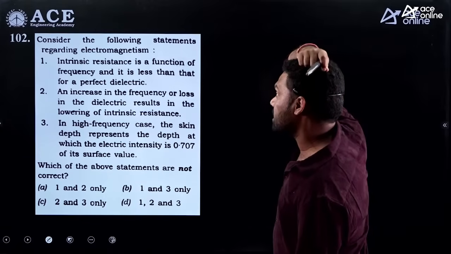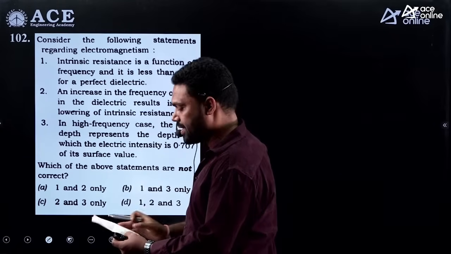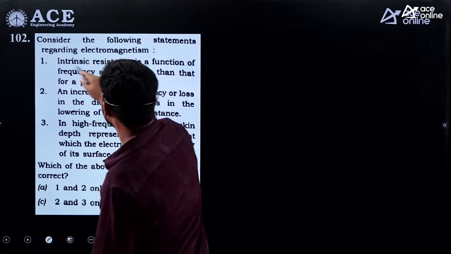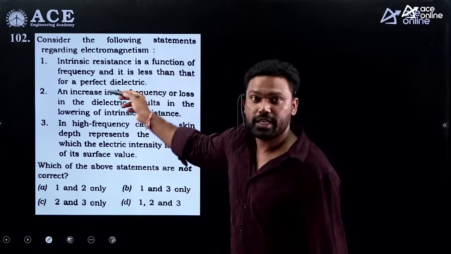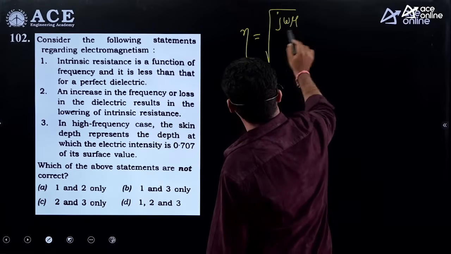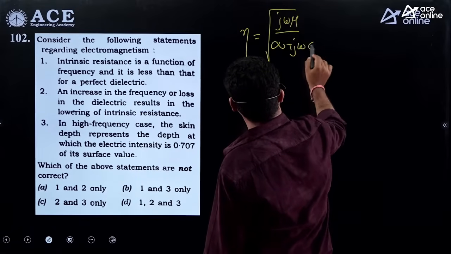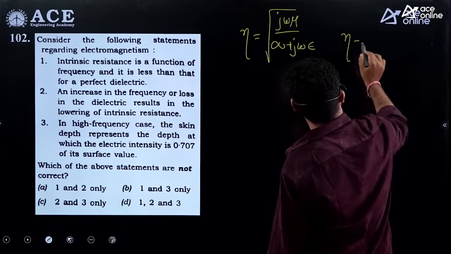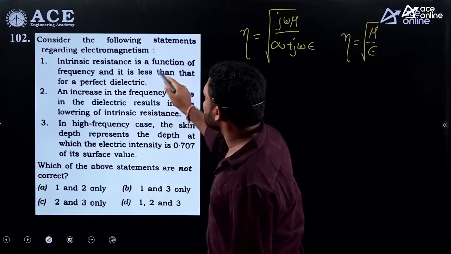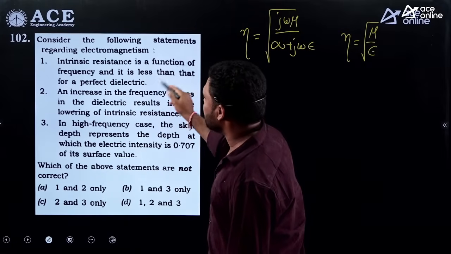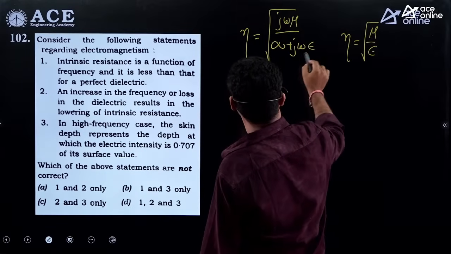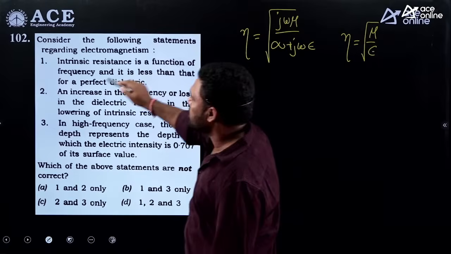Consider the following statements regarding electromagnetism. Here, it is asking about the intrinsic impedance, eta. What is eta, guys? Eta is equal to the square root of j omega mu divided by sigma plus j omega epsilon. If you take it for the pure dielectric medium, it is the square root of mu divided by epsilon. Intrinsic impedance is a function of the frequency, and it is less than that of the perfect dielectric. Yes, obviously, it is a function of frequency. As it is a function of frequency, this will be less than that. So this is a correct statement.